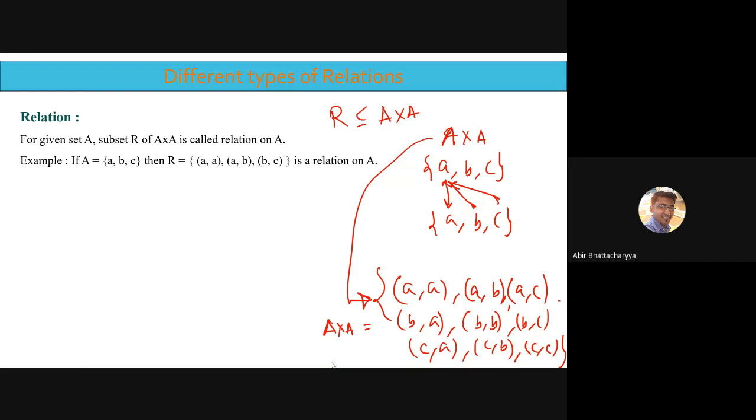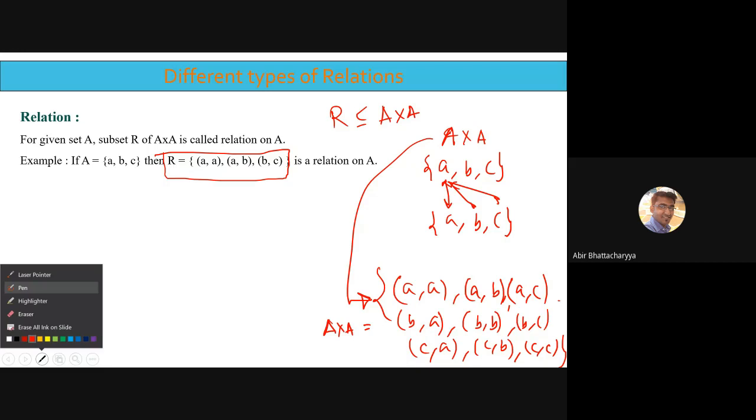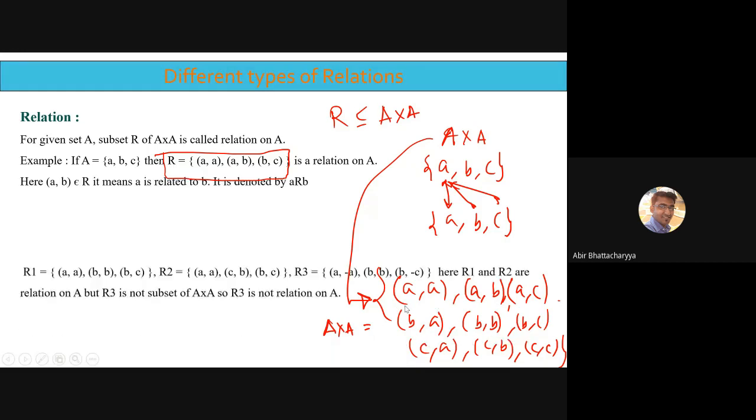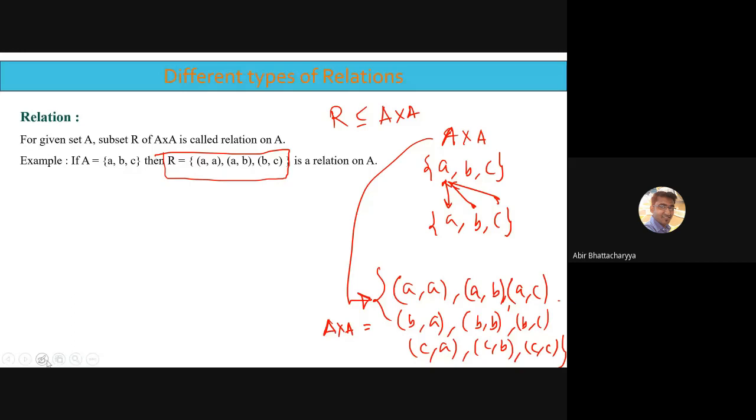Now once I get the product set of A, from this set, if I take any subset, that subset is always a relation. So here I took a subset R from this set. Subset R is AA, AB, and BC. I took these three. So this is a subset of A cross A, and that's why it's a relation on A.